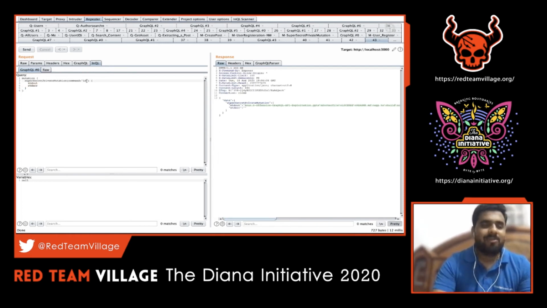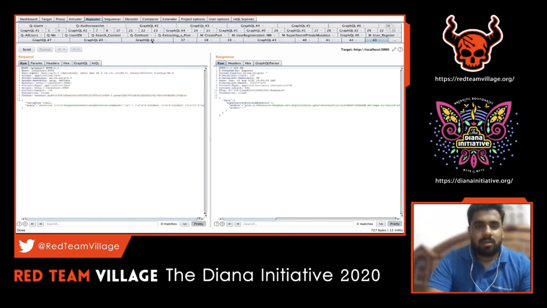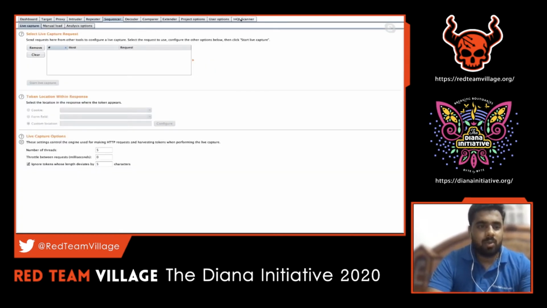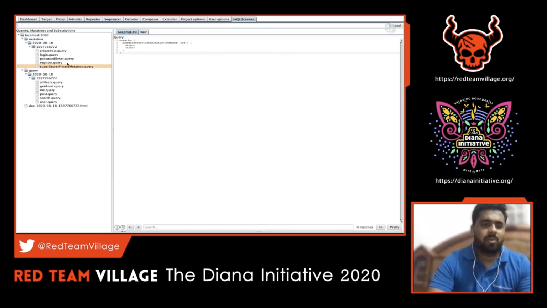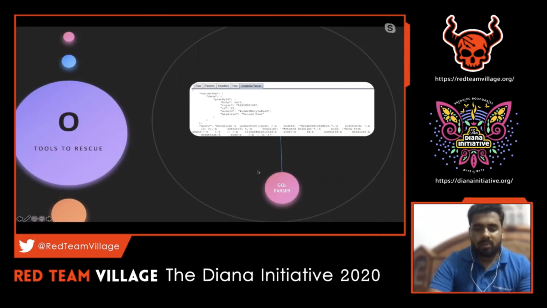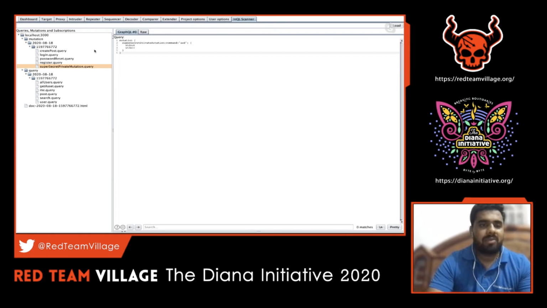This is the same scenario I noticed in one of the real-time applications. The developer had misconfigured it to expose that particular internal API, which was intended for troubleshooting, but by mistake it was exposed publicly. And that can lead to direct command execution. So this is one main misconfiguration which they tend to make with respect to mutations, especially on mutations I've seen, because GET requests, the queries, are pretty straightforward to pull out certain information, right? So mutation is one place where we have to look. This is one way of using InQL. There are a lot of other features as well with respect to InQL.